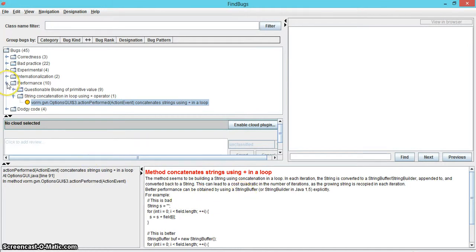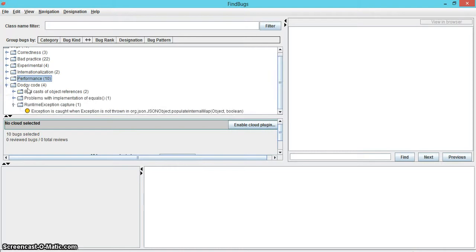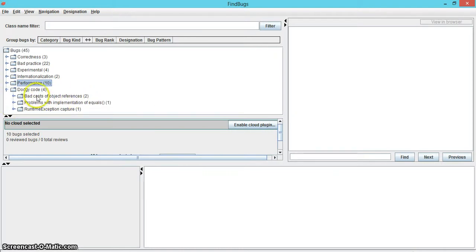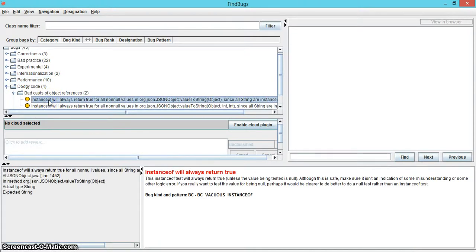The last error category in Google Voice Notifier is dodgy code, which has 4 errors. We can see 3 subcategories. The first subcategory we will discuss is bad cast of object references, which has 2 of the errors under dodgy code. FindBugs says that the code uses instanceof, which always returns true on the object it is tested on unless the object is null, and warns the user to beware of logic errors that result from this.